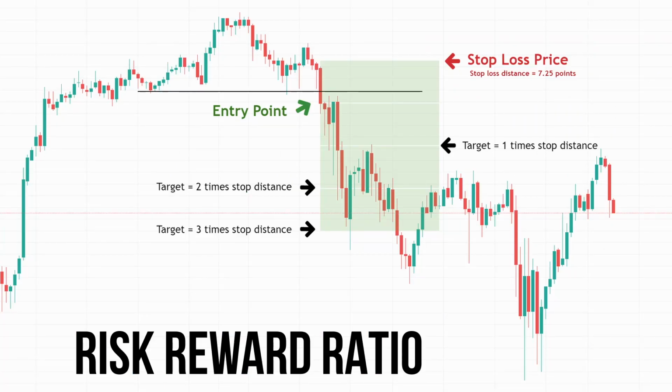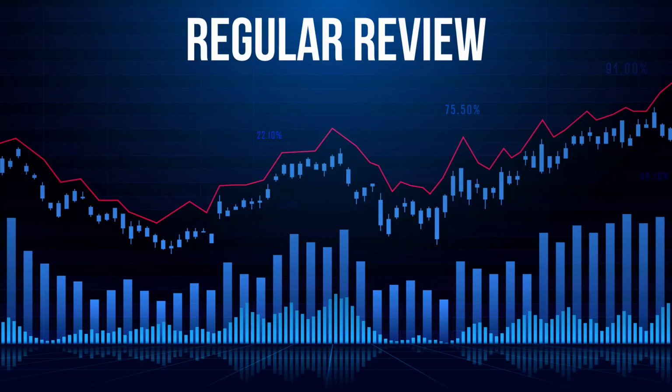Risk-reward ratio. Evaluate the potential reward of a trade against the risk. Aim for a risk-reward ratio of at least 1 to 2, meaning the potential reward is twice the potential risk. Regular review. Continuously review and adjust your risk management plan. Markets change, and so should your strategies.